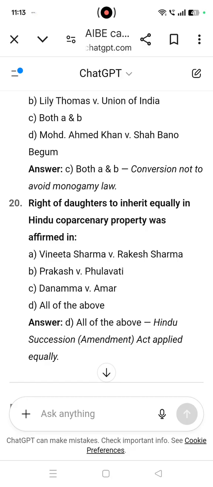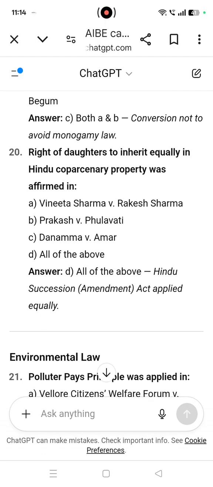Right of daughters to inherit equally in Hindu coparcenary property was affirmed in, answer is all of the above. Hindu Succession Act applied equally. Vineeta Sharma versus Rakesh Sharma. Prakash versus Phulavati. Danamma versus Amar.